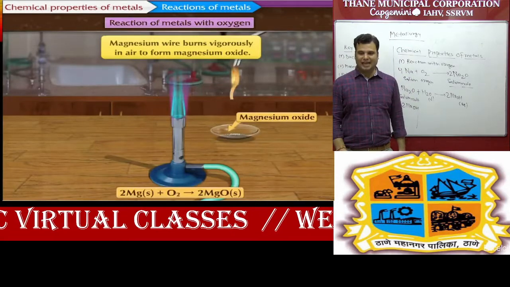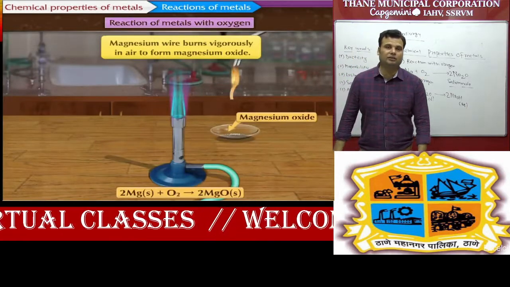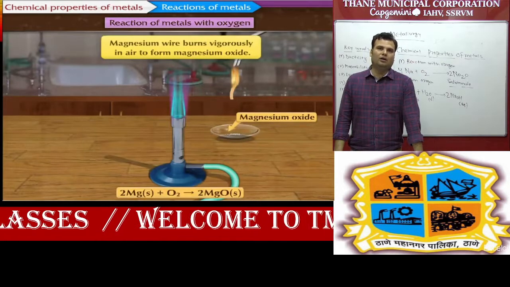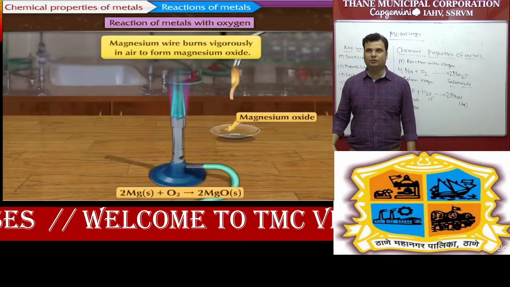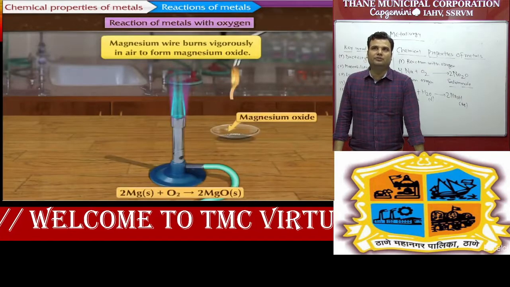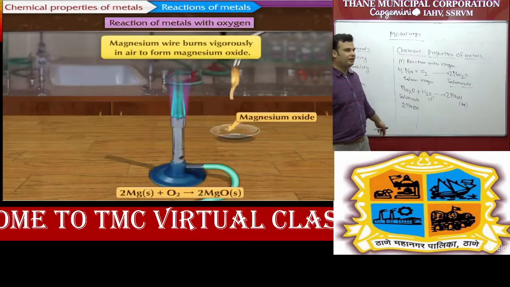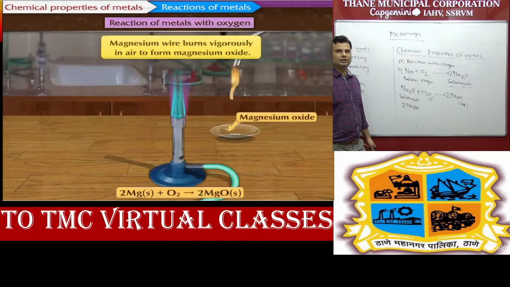Next example you can see is magnesium ribbon. So in the exam they will ask what happens when magnesium ribbon burns in air. So you have to balance the reaction. So you can see magnesium wire burns vigorously in air to form magnesium oxide. So we can balance. If you want to take a screenshot you can take, then we can proceed to the next part.